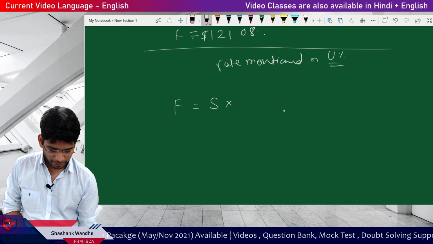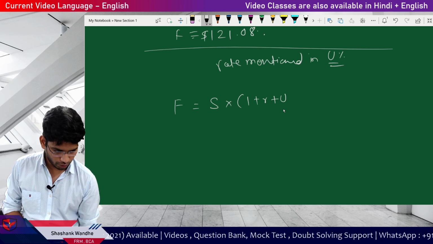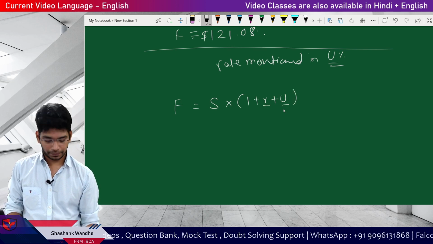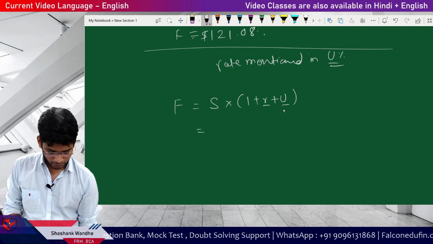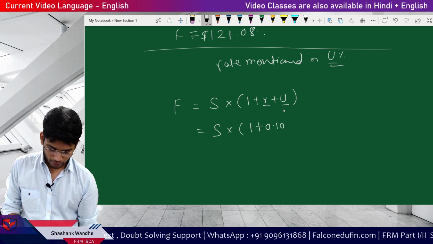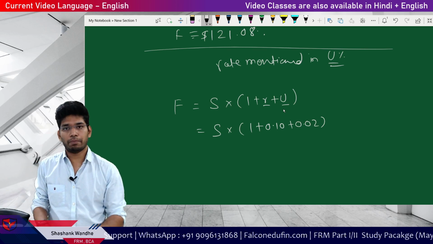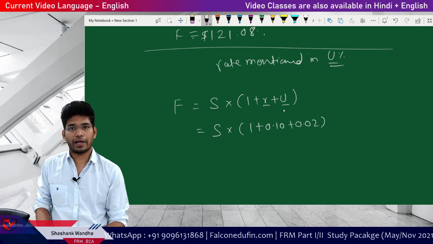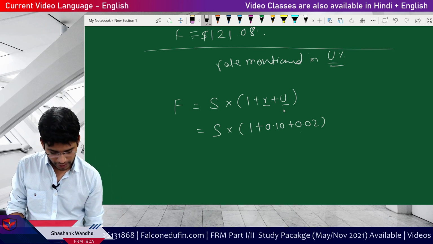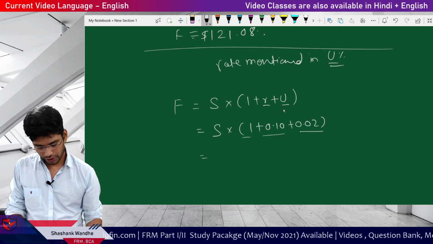So S multiplied by, simply add 1 plus r plus u, like this, right? So S multiplied by 1 plus our interest rate is 0.10 plus, assume storage cost is 2%. Okay, simply 2% on the underlying price. Is it possible? Yeah, it is possible. GAP might ask you like this. So simply add here.